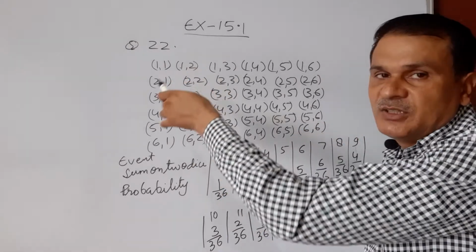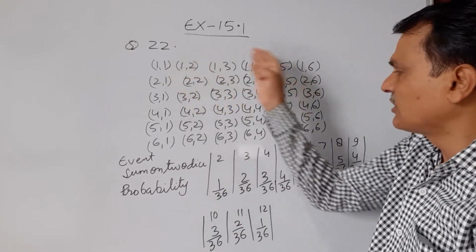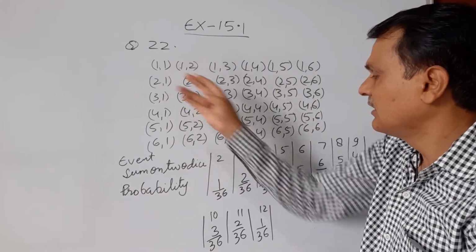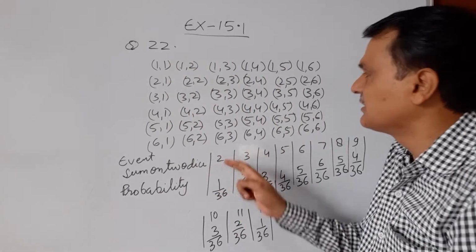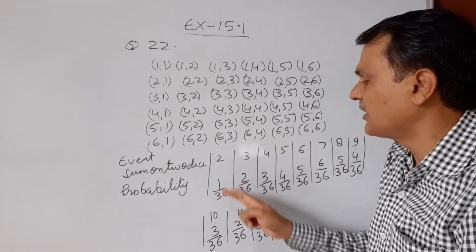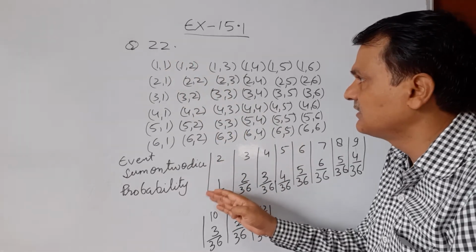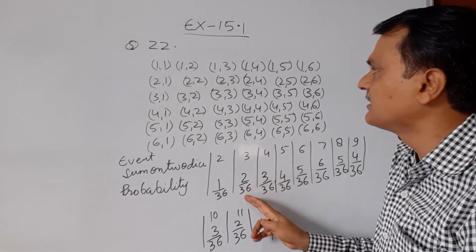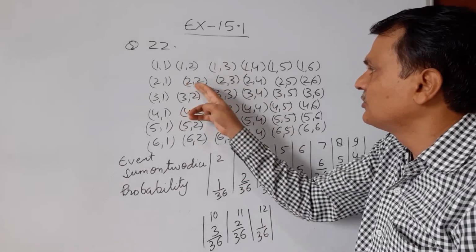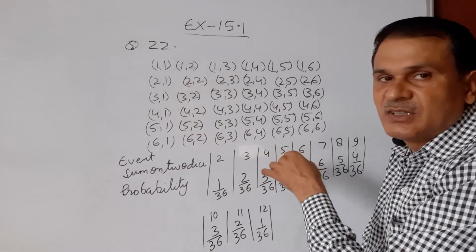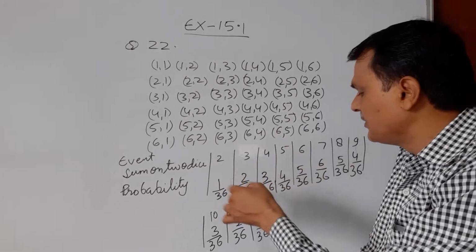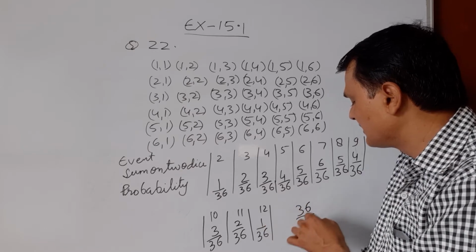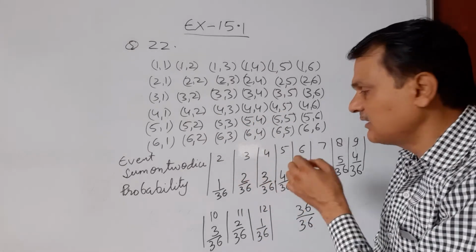So here, when we throw 2 dice, the total outcomes are 36, in which we have to find the sum on the 2 dice. For sum 2 there is one option, so the probability of this event is 1 upon 36. For sum 3 there are 2 options, 1 2 and 2 1, so 2 upon 36. If we find the total, it is 36 upon 36.